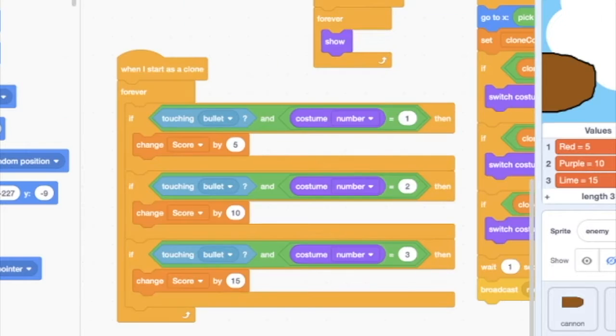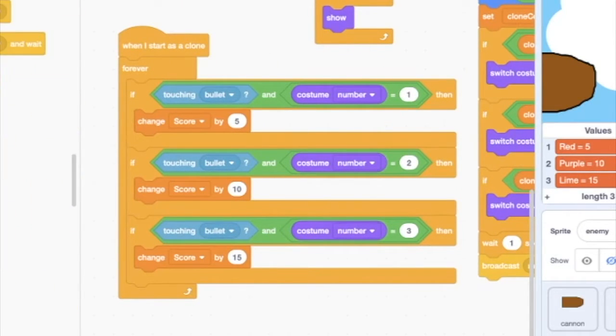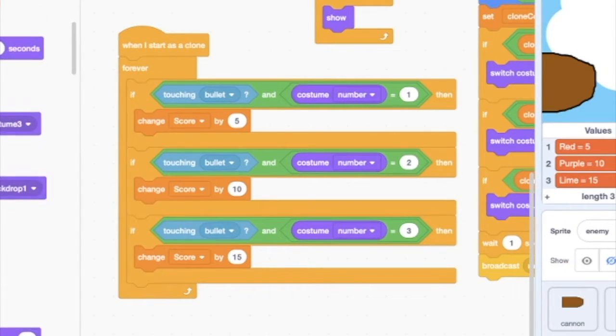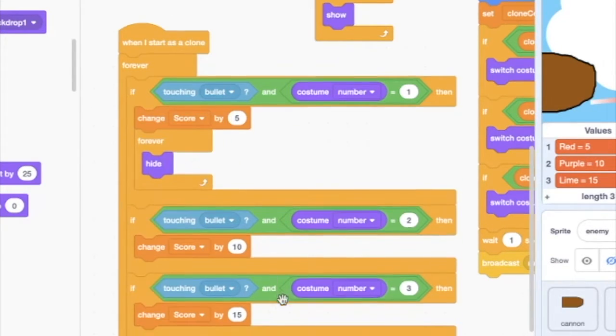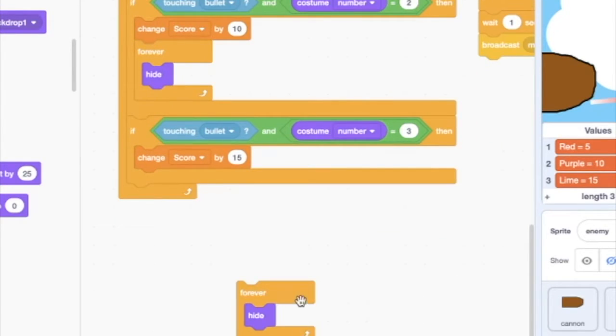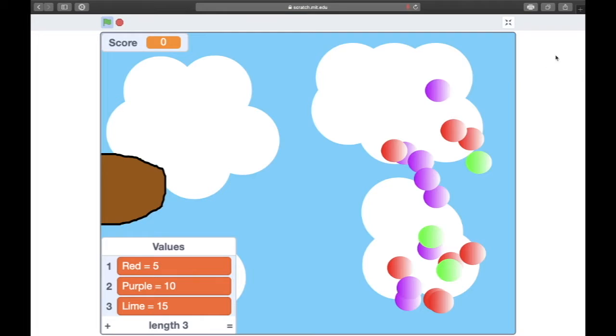Now also, we're gonna have to tell it to hide whenever it gets touched by the bullet. Now obviously we're gonna add more features later, but I just want to make this as simple as can be right now.